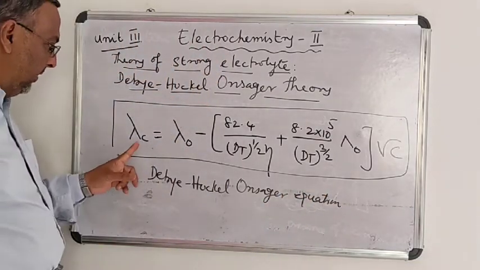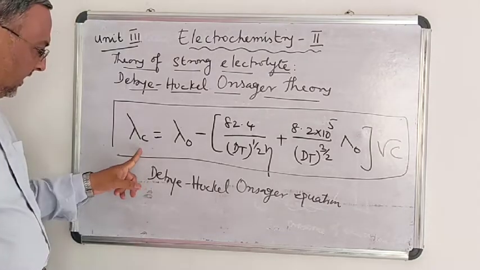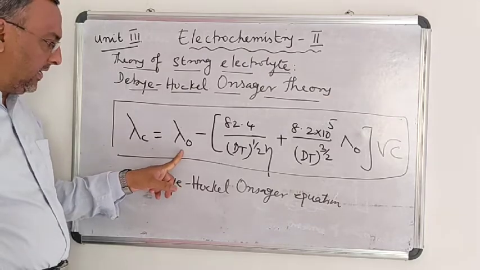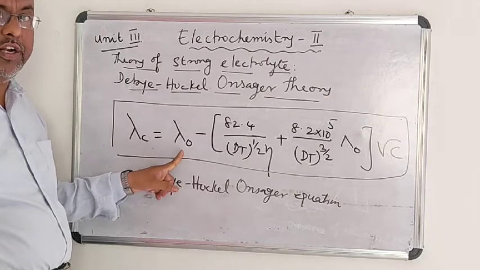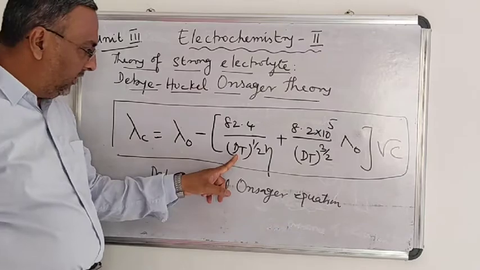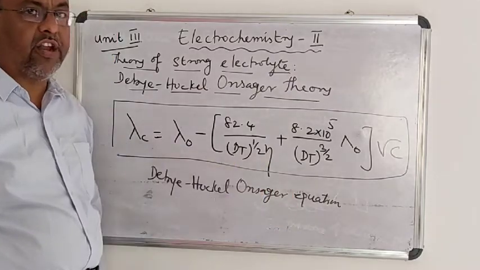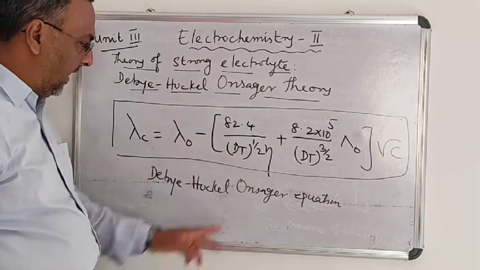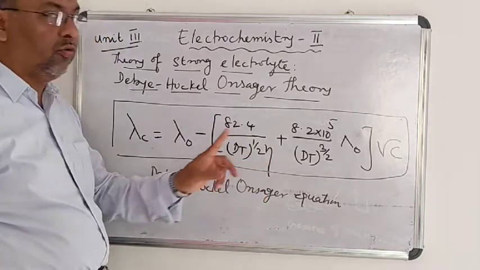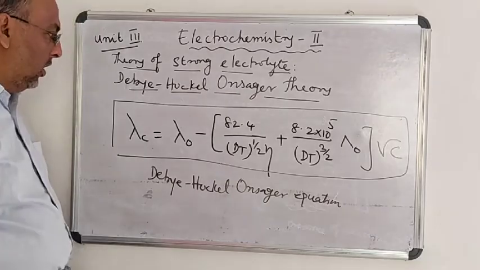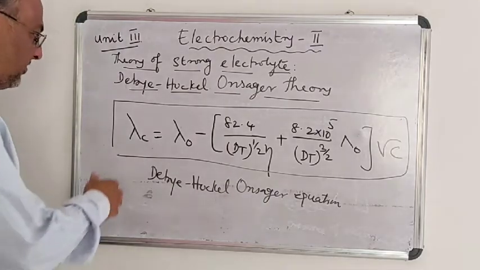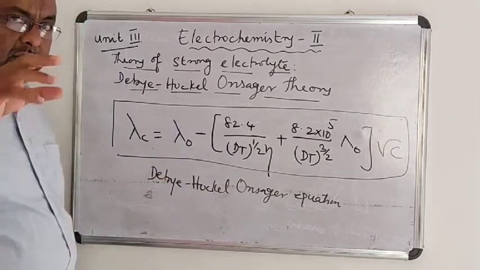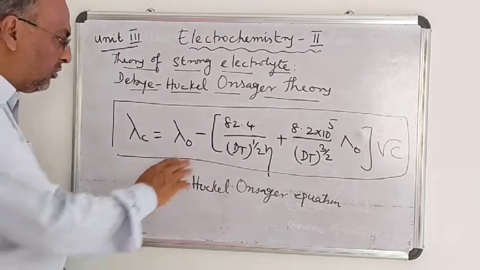Say lambda C is the equivalent conductance at a given concentration. Lambda 0 is the equivalent conductance at zero concentration or at infinite dilution. This capital D is the dielectric constant of a solvent, T is the absolute temperature, and eta is the coefficient of viscosity. So, Debye and Huckel have given this equation, calculating the magnitude of both the electrophoretic effect